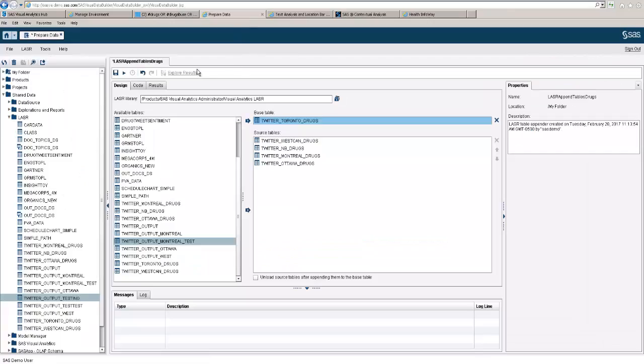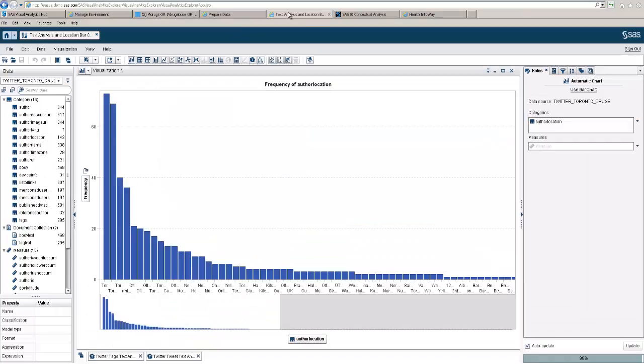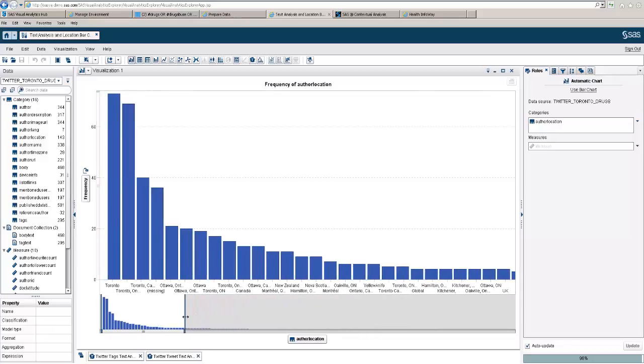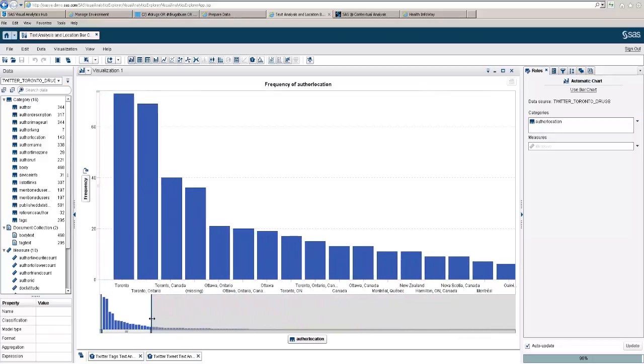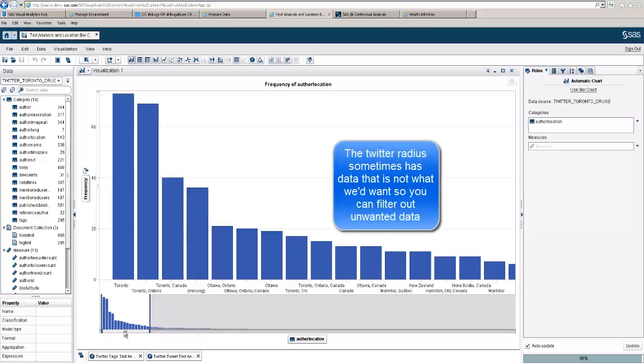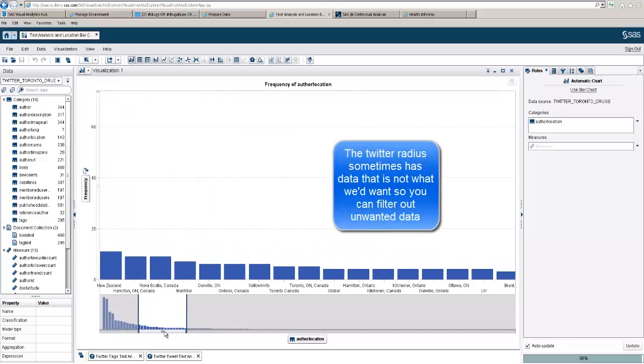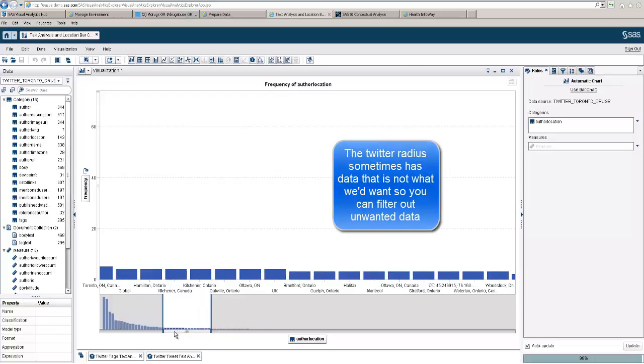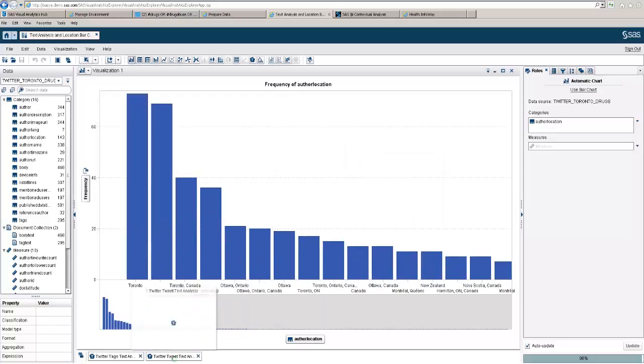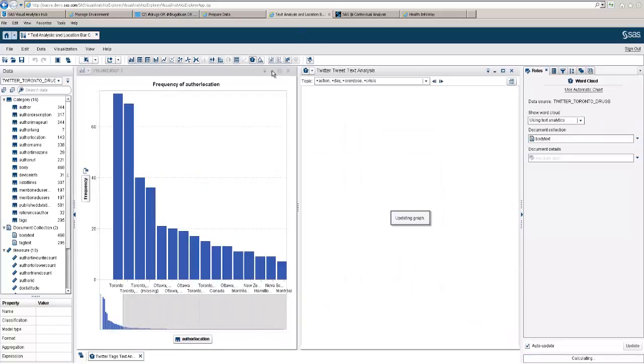Then we can explore these results directly, and that'll bring us here. So you can actually see all the different locations that were tweeted from high to low. And we can also do a small amount of text analysis.